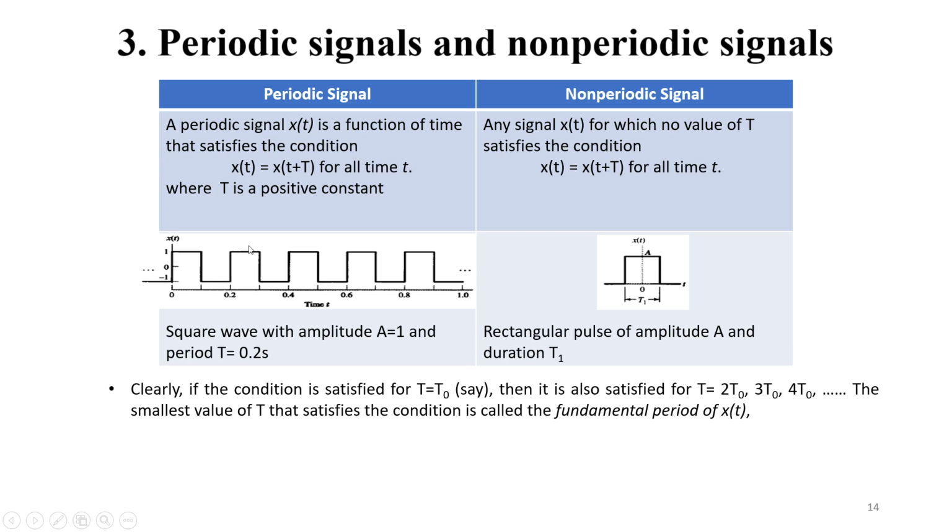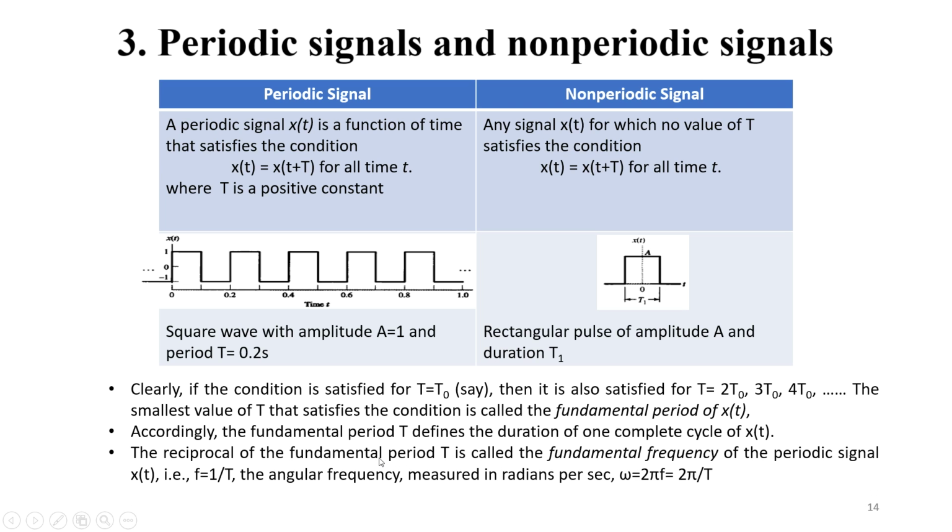So we can say it also repeats every 0.4 seconds, because these two pulses repeat after every 0.4 seconds. But this is not the fundamental time period. 0.2 seconds is, because it is the smallest time period after which the signal repeats. So 0.2 seconds is known as the fundamental period of this x(t). Accordingly, the fundamental period T defines the duration of one complete cycle of x(t), that is, the period of the first cycle.